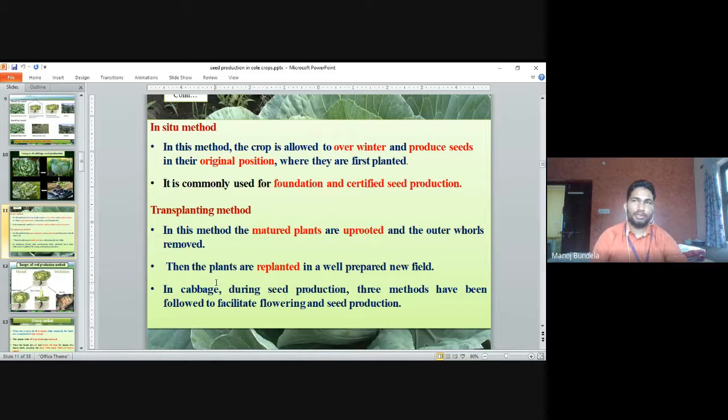The in situ method is mainly used for foundation and certified seed. It means we have to keep the plant in the field itself. We do not harvest the plant.